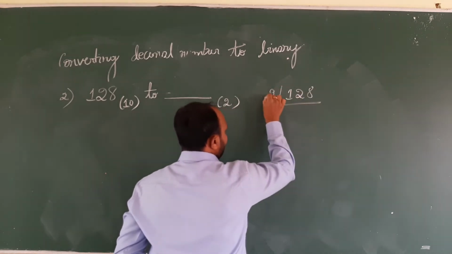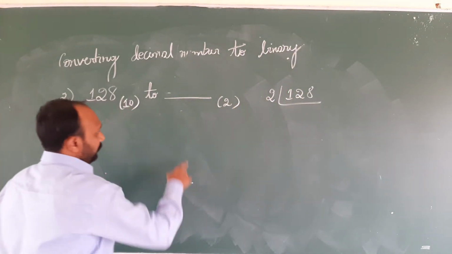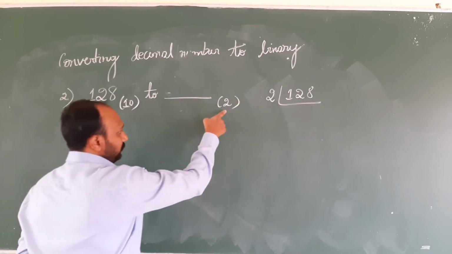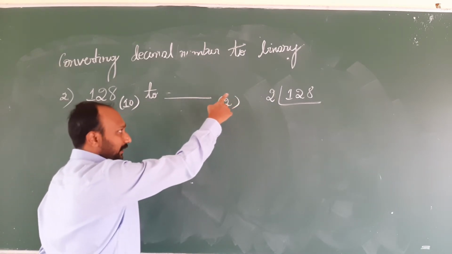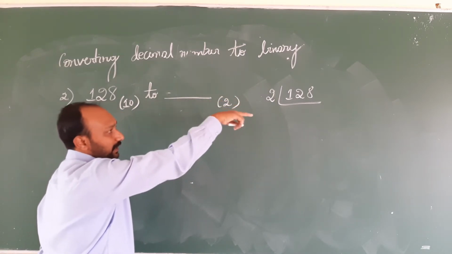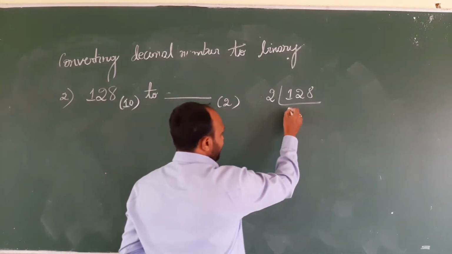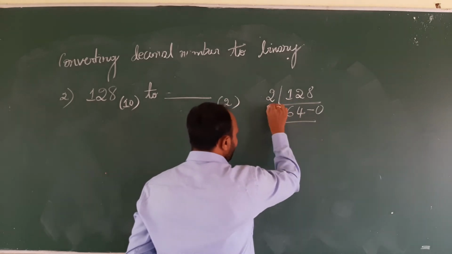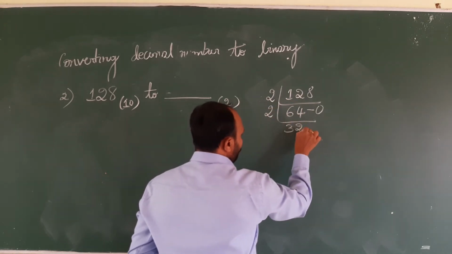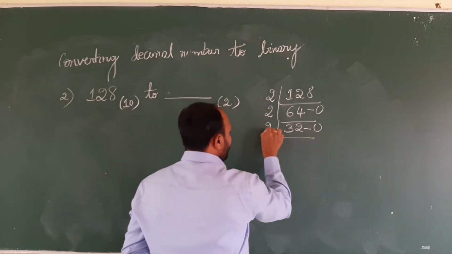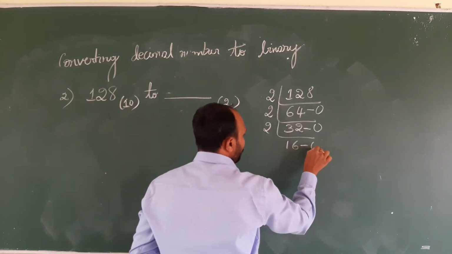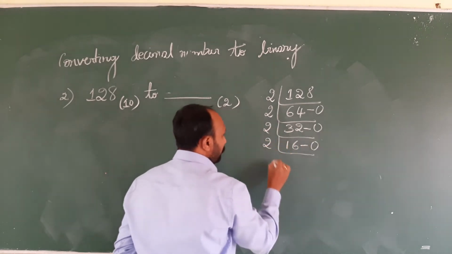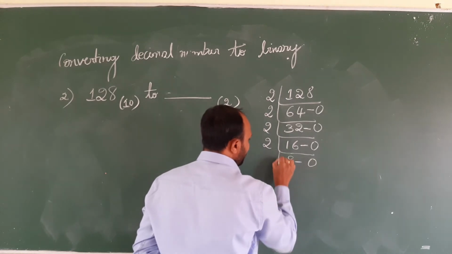128 will be divided by 2, because we are converting to binary. That is why we need to divide it by its base, the converting base. So, 2 6s are 12, 2 4s are 8, remainder is 0. 2 3s are 6, 2 2s are 4, remainder is 0. 2 1s are 2, 2 6s are 12, remainder is 0. 2 8s are 16, remainder is 0.